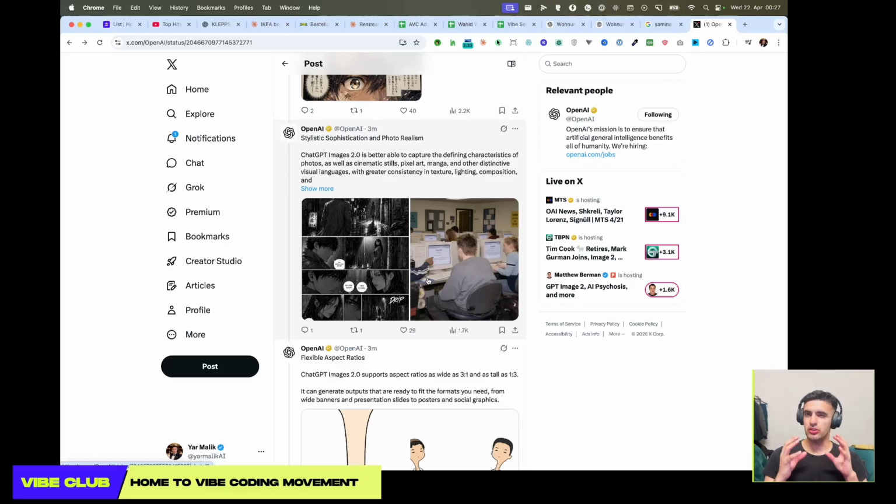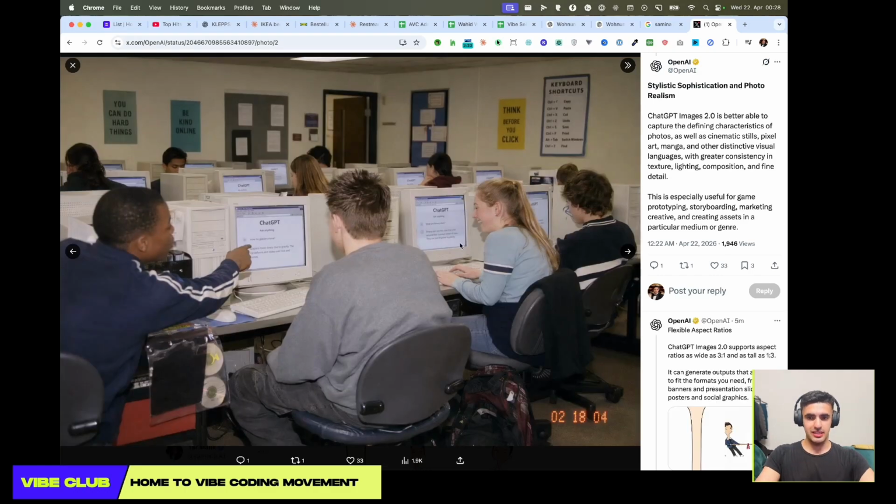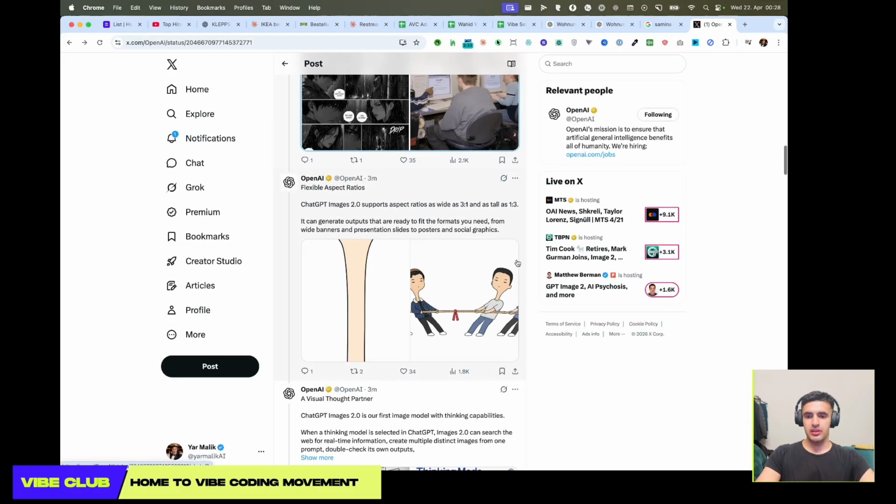Thirdly, it has a lot of realism to it. Previously, you could not get it so sophisticated, so realistic, but right now, as you can see, these images are extremely realistic. You can just look at it and see that everything here, except for the screens, obviously, is properly realistic. Also, you can change aspect ratios if you want to specify exactly, if you want to have 3 by 1, 1 by 3. It can easily specify this.